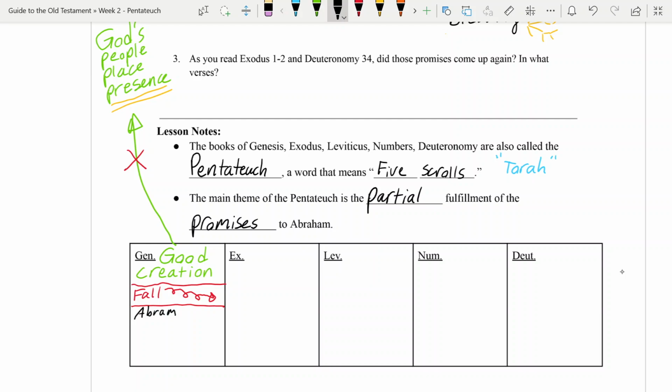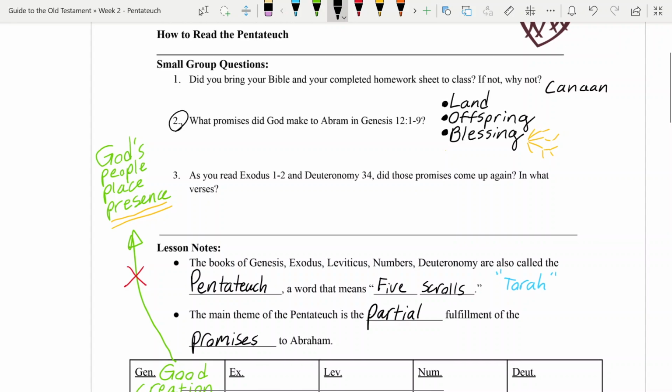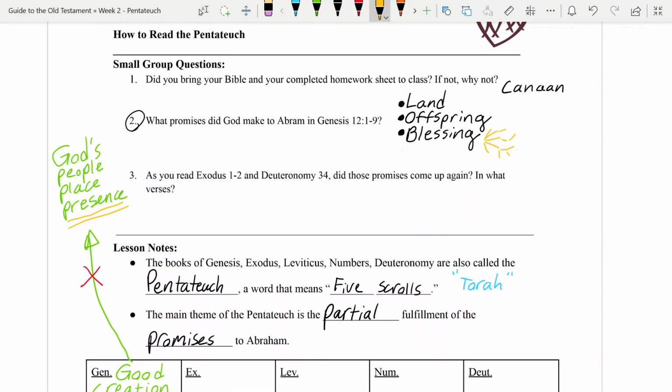And the promises that Abram receives. Now notice this about the promises. This is really important. In a lot of ways, these 3 promises correspond to what we had over here. So we're talking about a land, a place that Abram's going to have, the land of Canaan. We're talking about offspring, in other words, a great people who are going to be God's people.